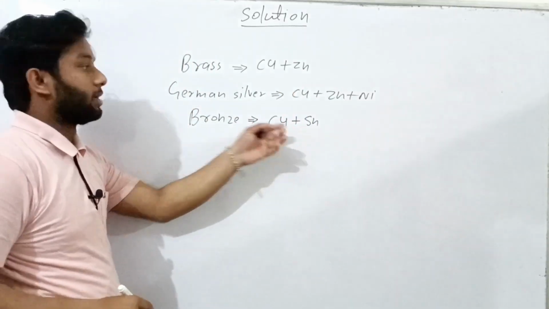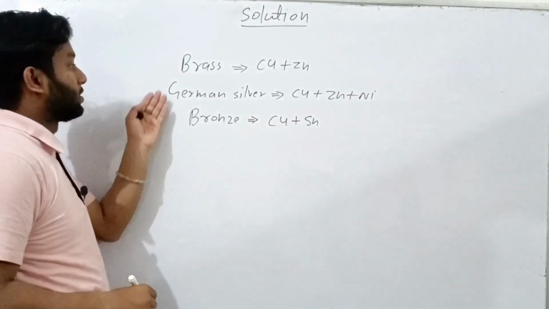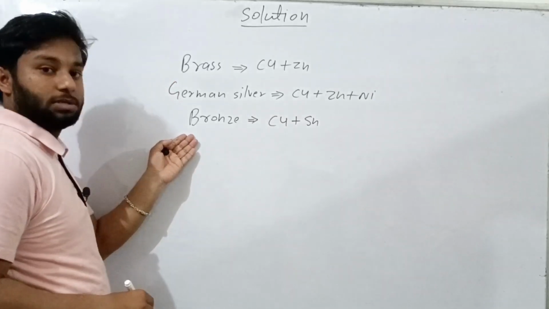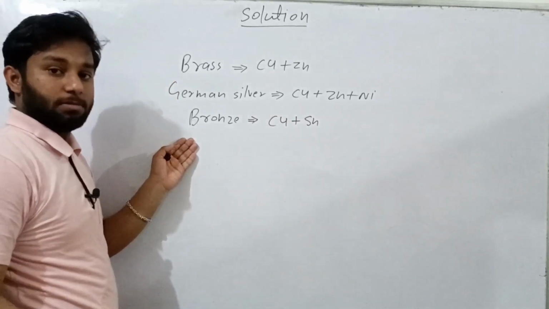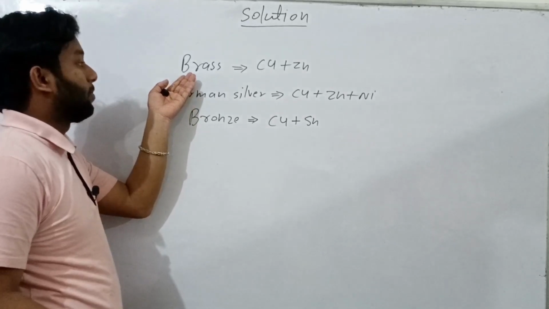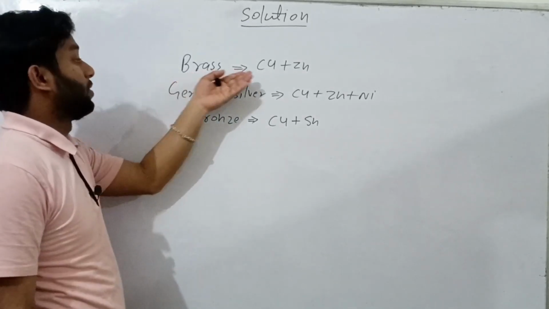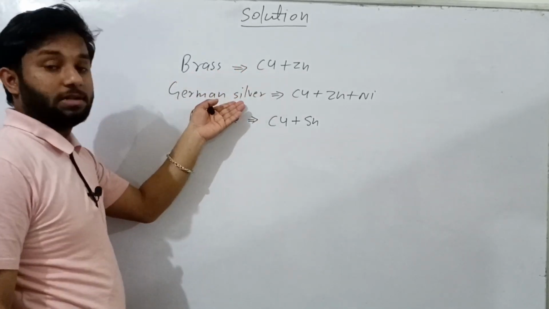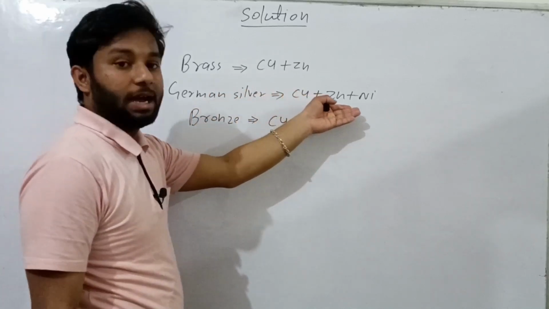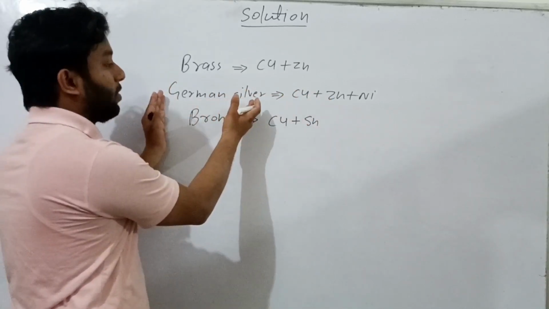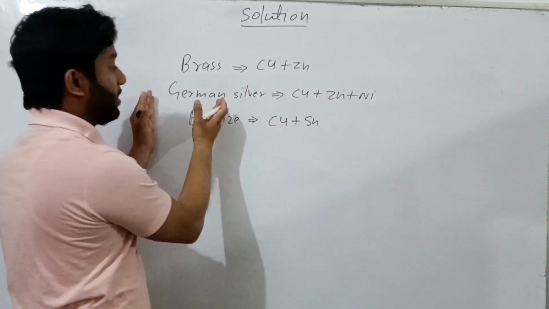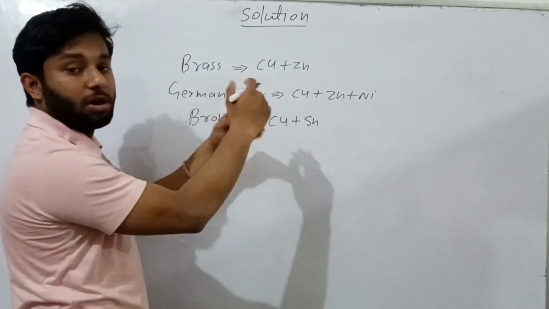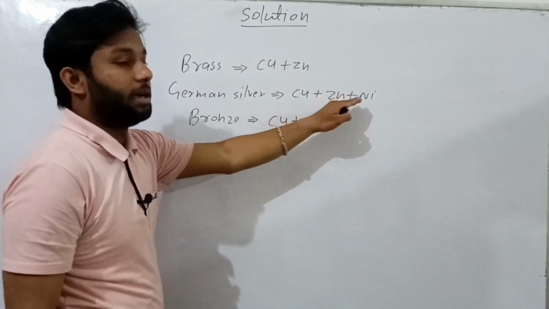Stannum means tin. These three examples, brass, German silver and bronze, are types of solution. Brass is a composition of copper and zinc. German silver is a composition of copper, zinc and nickel. German silver is made up of three metals: copper, zinc and nickel.